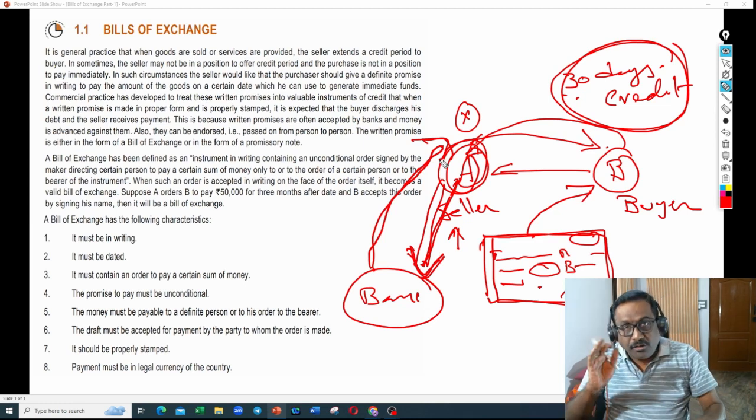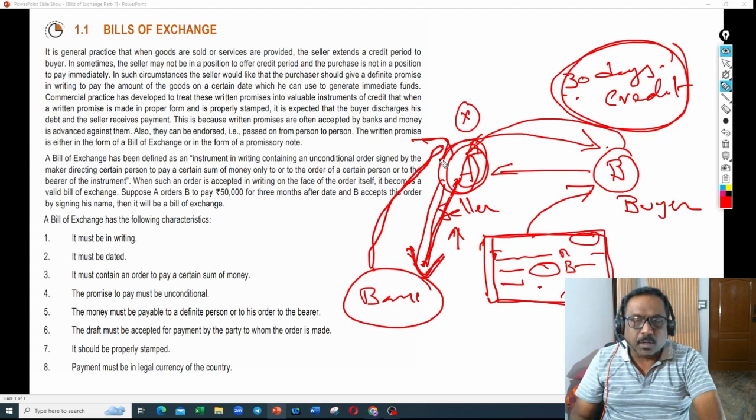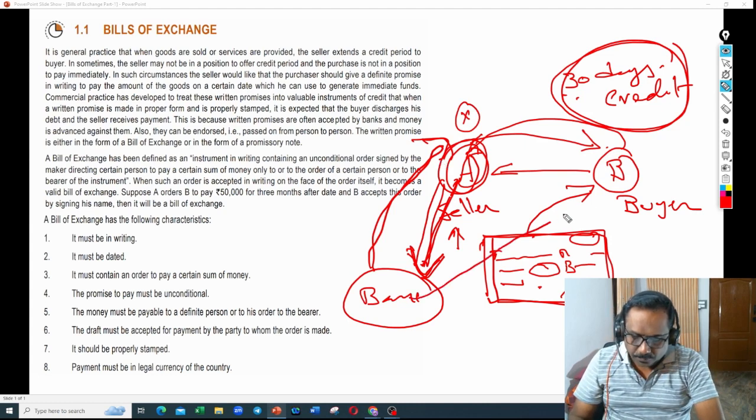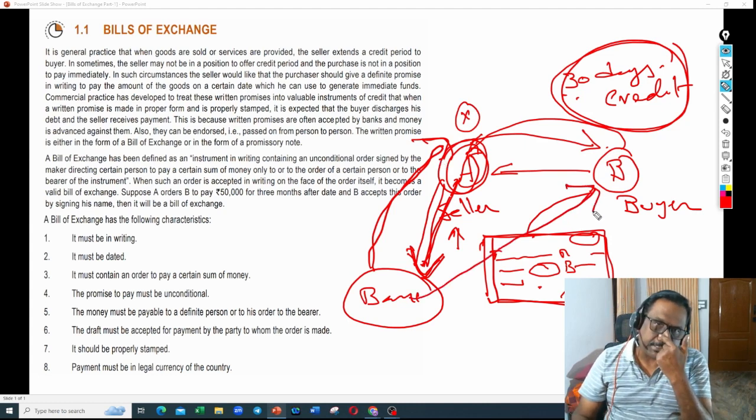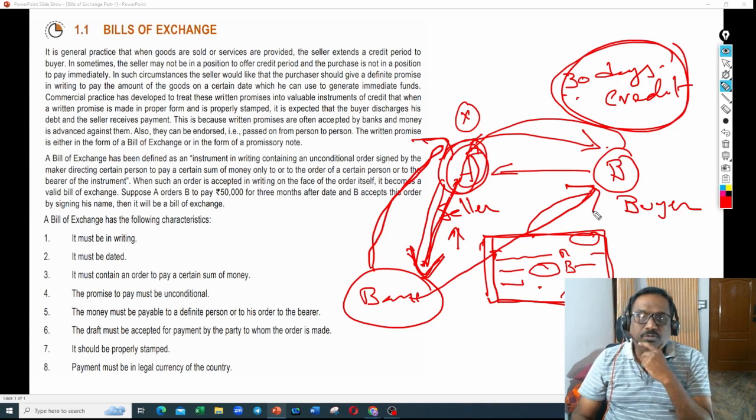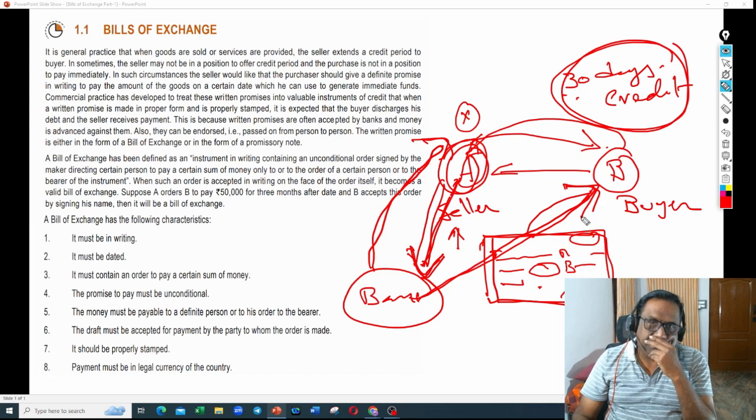Then on the due date, on 30th, what will happen? The banker will go to B and ask him, "Mr. B, you already agreed to pay this amount to A, or to the order of the person, or to the bearer of the person. So I'm the one coming to you. Can you please make the payment to me?" The banker will go and ask B. Then B is supposed to pay this amount to the bank.